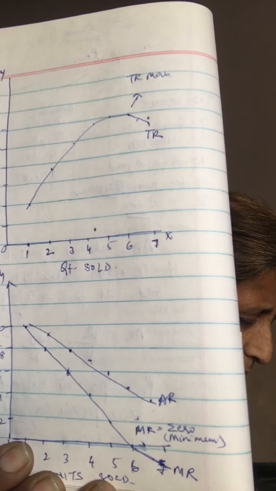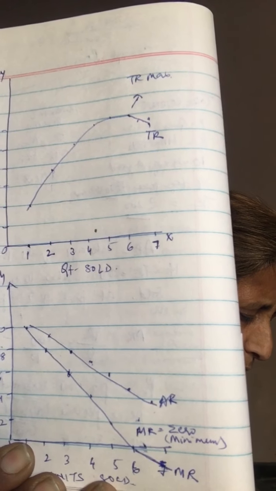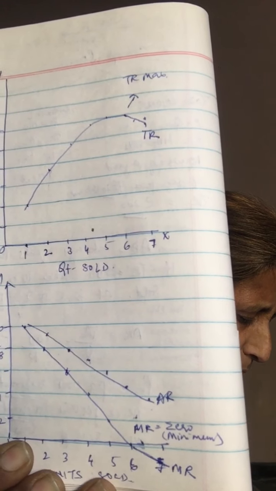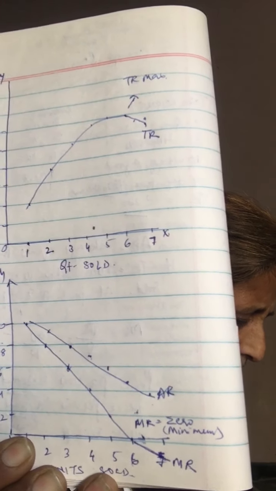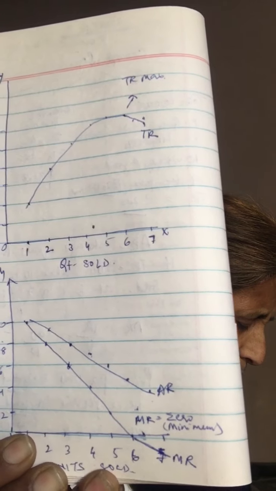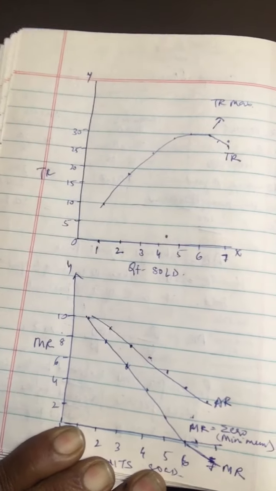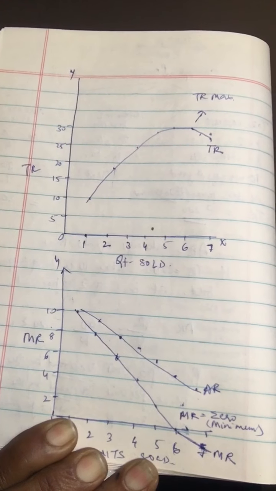So when marginal revenue becomes negative, total revenue falls. Negative marginal revenue is possible only when prices are declining. Again, let me just show you that.